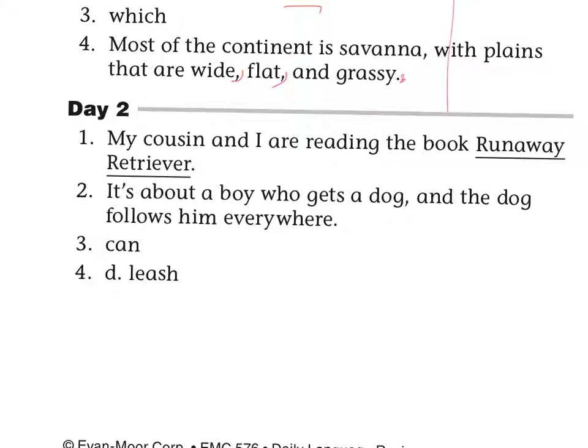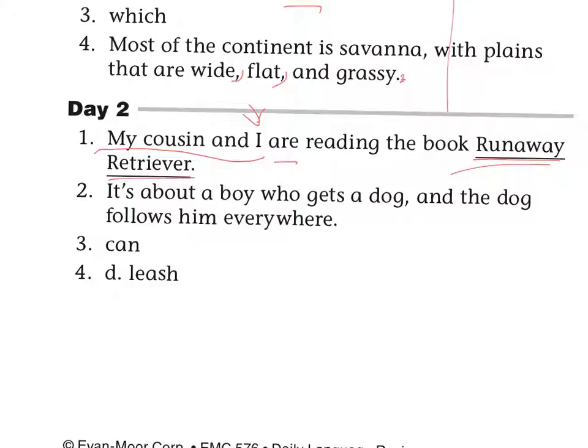Your example says, me and my cousin. In English, it's proper to put the personal pronoun, I, me, my, after another person in the sentence. So we put ourselves last. My cousin and I are reading the book, not is, but are reading the book. It's the title of a book, so let's underline it.